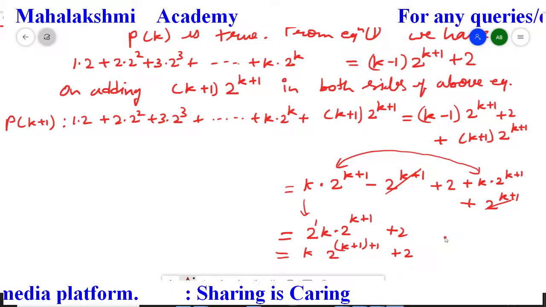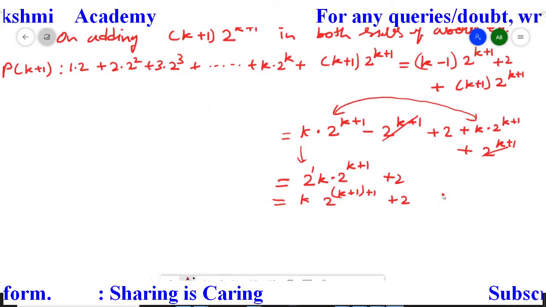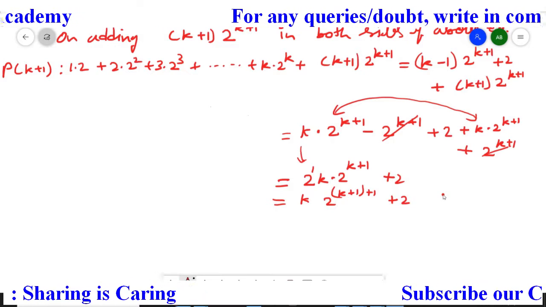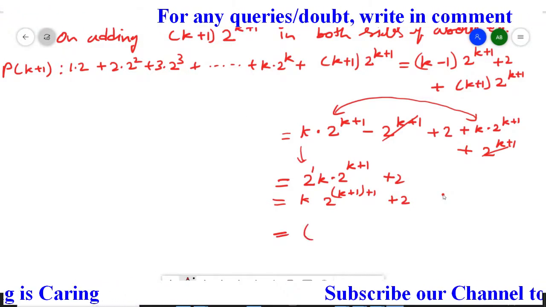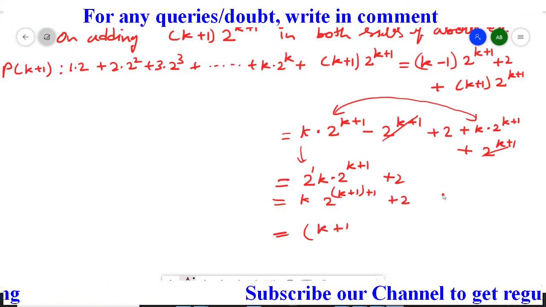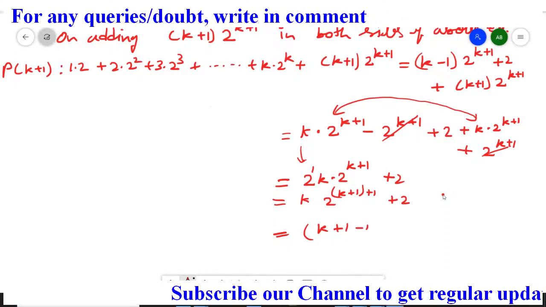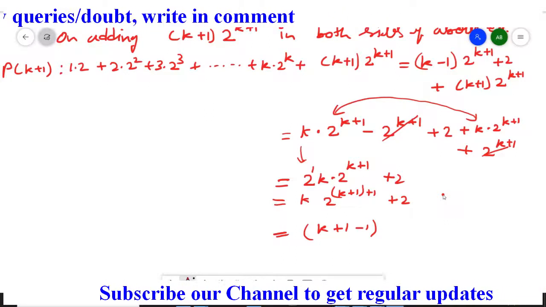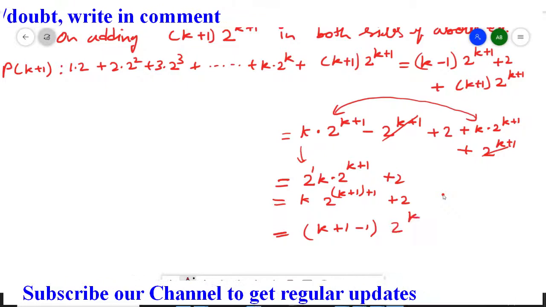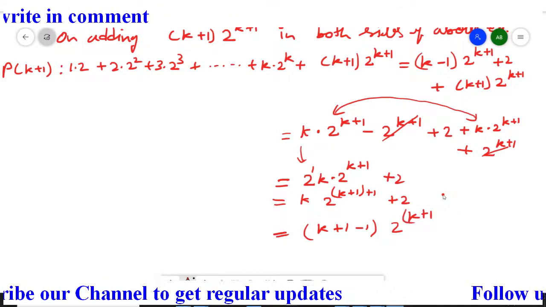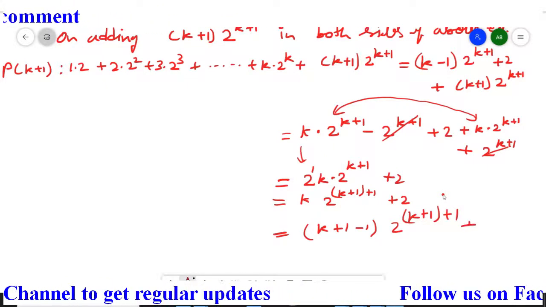Now in the next step, this k here, once I am doing plus 1 and a second time minus 1, so that the meaning does not change, and then 2 to the power k plus 1 in brackets, plus 1, and plus 2 as it is.